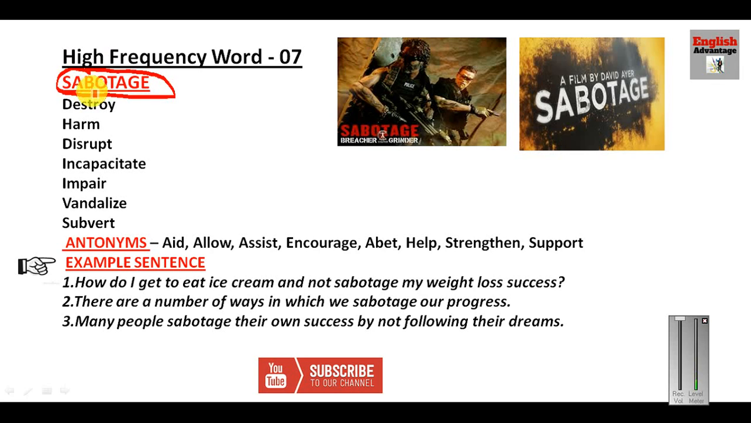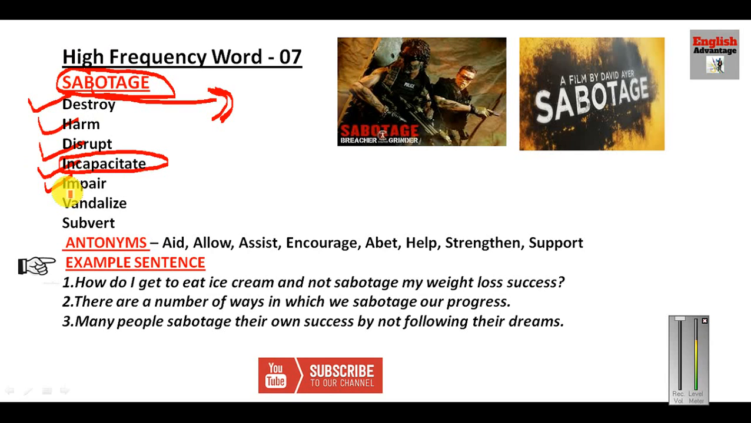This B you can link with barbad. In Hindi it is known as barbad. So sabotage means to destroy, to harm, to disrupt, to incapacitate. To incapacitate means to decrease the capacity of somebody. So that is why in this way you make him weak, because you are decreasing or reducing the capacity. So incapacitate means to enfeeble somebody, to weaken somebody.